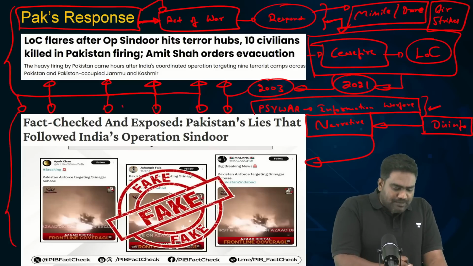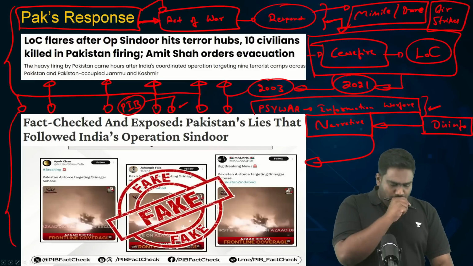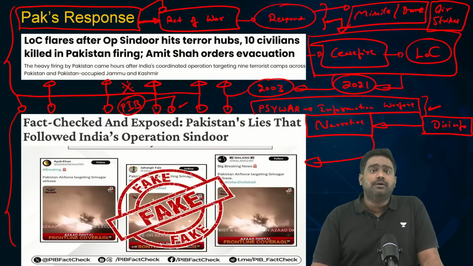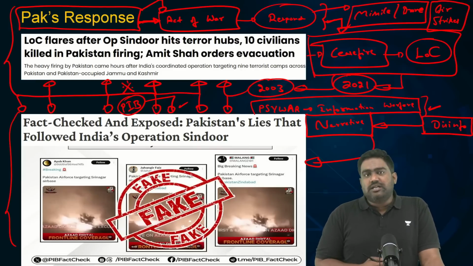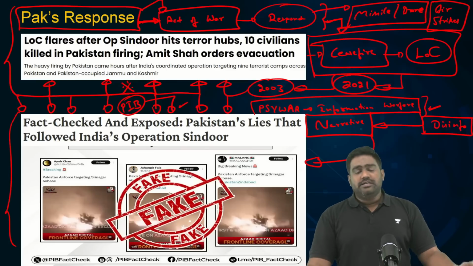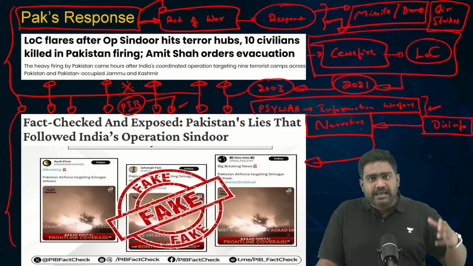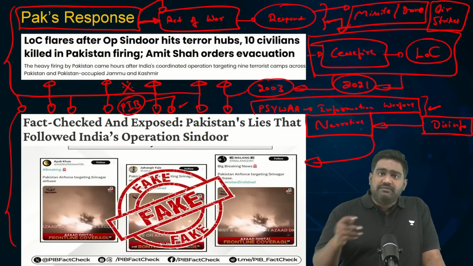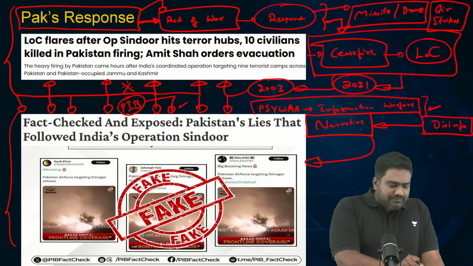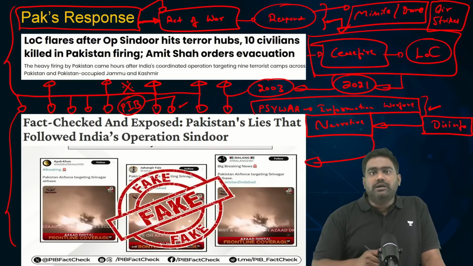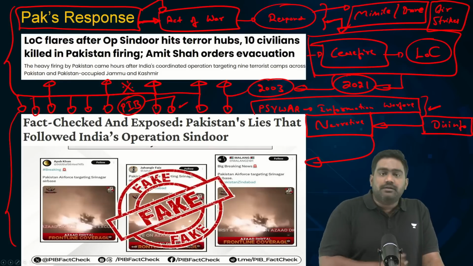Please understand the PIB, Press Information Bureau, which runs a fact check unit, has debunked all these claims by clearly pointing out that many of these images, videos, and visuals are all outdated. They have taken old, rehashed videos and they're trying to show it as an Indian fighter jet which has been shot down. And what is even more ironic is that they've even circulated visuals from video games where fighter jets are shot down and they're trying to depict this as a real incident.